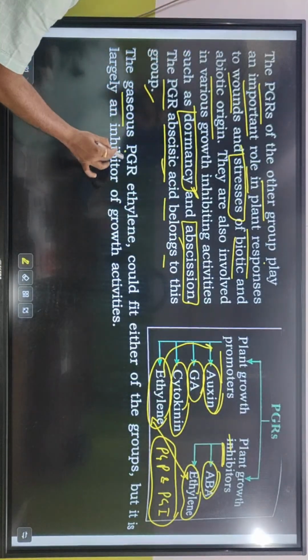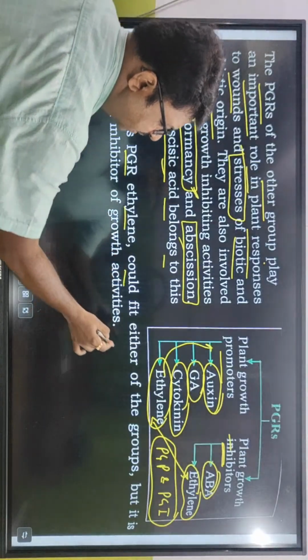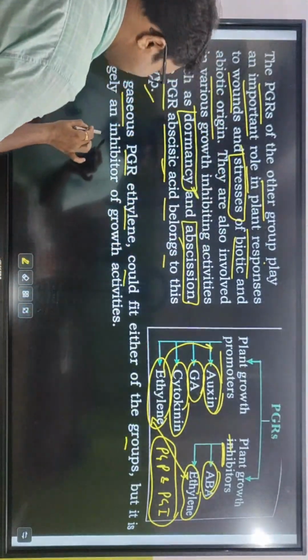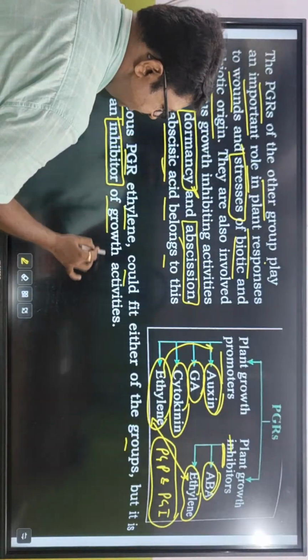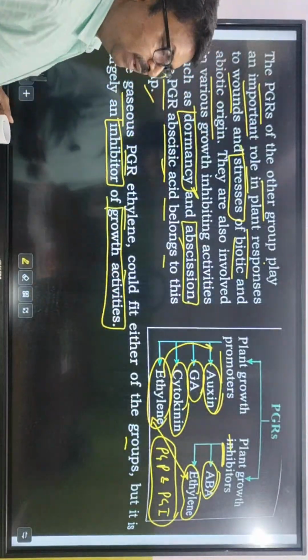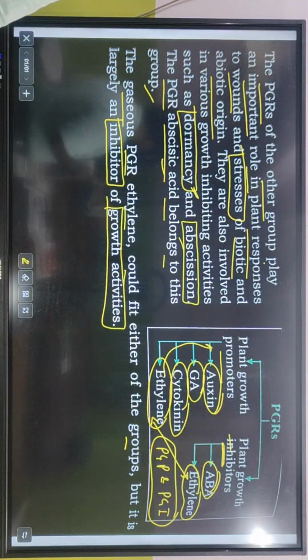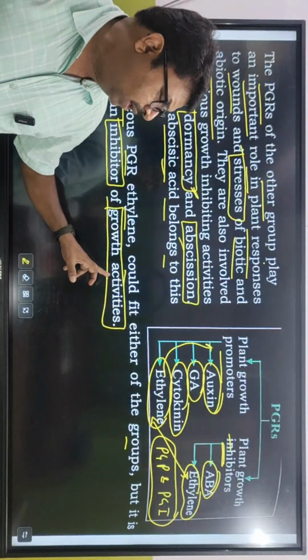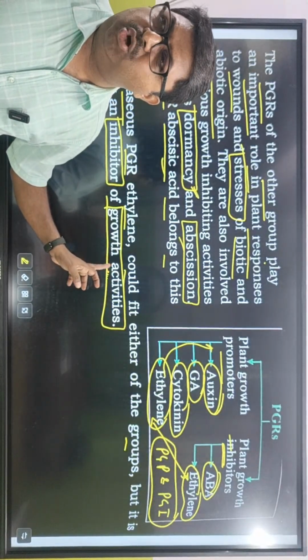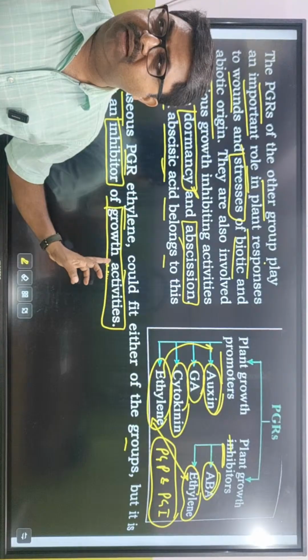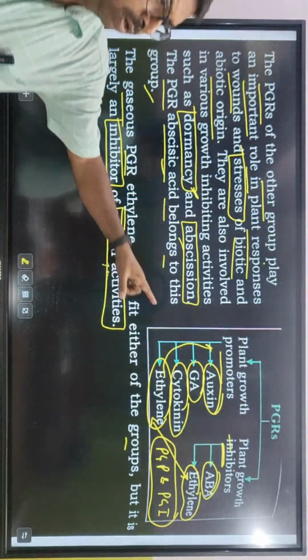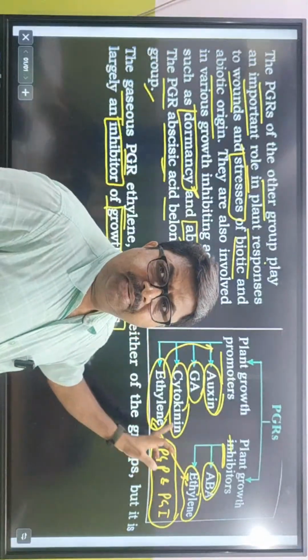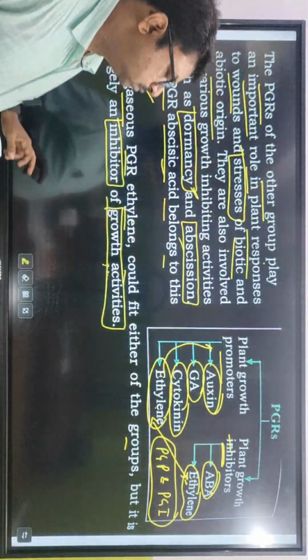The gaseous PGR, ethylene, could fit either of the groups, but it is largely an inhibitor of growth activities. Normally, how does ethylene work? Though it has both functions, normally how does it work? It inhibits more. Who? Ethylene. Inhibition more, though it is present in both of them, PGP and PGI. Understood?